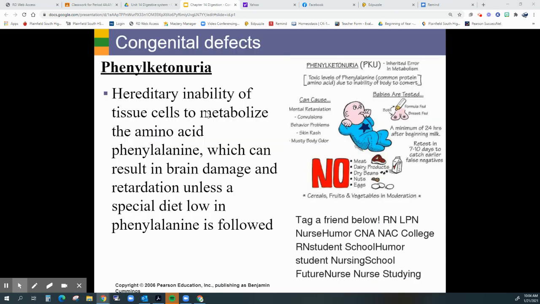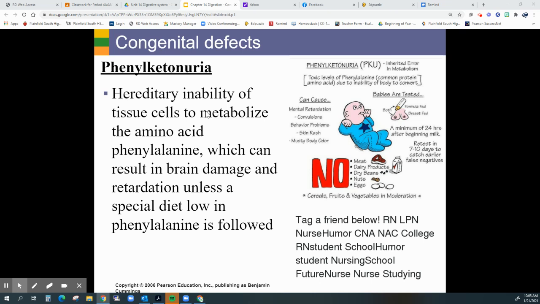So the first condition that we have here is what's known as phenylketonuria, or also known as PKU. This one is a hereditary disorder that's caused when infants cannot metabolize amino acids, specifically the amino acid phenylalanine. And the reason for that is they're missing the enzyme that allows them to do that. So their body's not producing it.